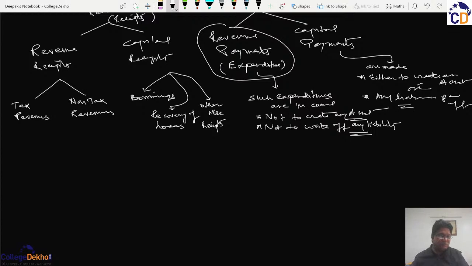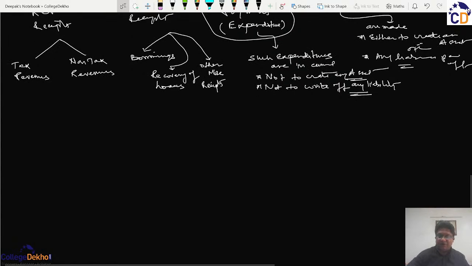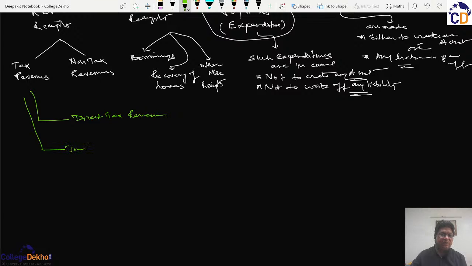We again come to our revenue receipts and the receipts column before we move on further, that these tax revenues primarily will be of two kinds. Either they will be direct tax revenues, or they can be indirect tax revenue.